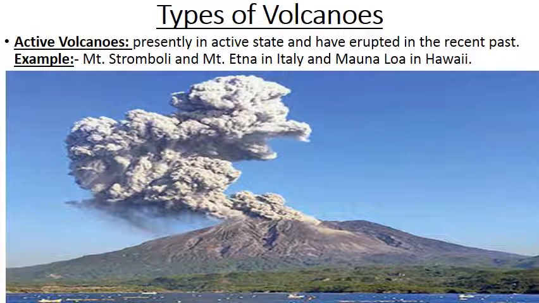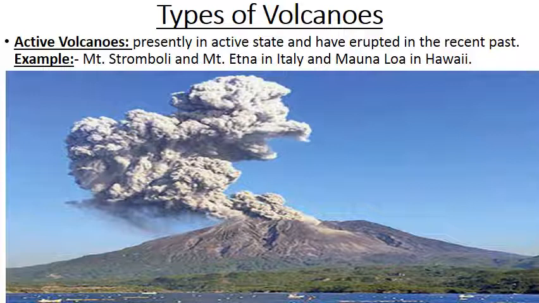Next, we will move on to types of volcanoes. On the basis of frequency of their eruption, volcanoes are classified into three main types, that is active, dormant and extinct volcanoes. Active volcanoes, these are the volcanoes which are presently in active state and have erupted in the recent